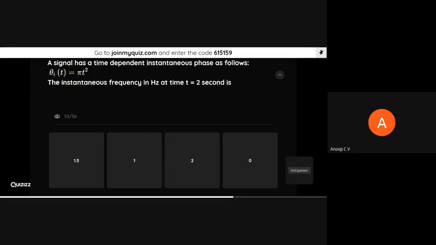As it is the first time, I'm trying to include a review sort of question here. I've included all straightforward ones, but from next time onwards, there can be some small twists and tweaks in questions. So that even if someone is solving it and putting it in your class group and others copying it, I shouldn't give that much room. Maybe today it is possible, I'm not sure, I'm maybe overthinking. Next time I'll try to tweak in some more twists in questions. Okay, fine. So now I'll end the question.